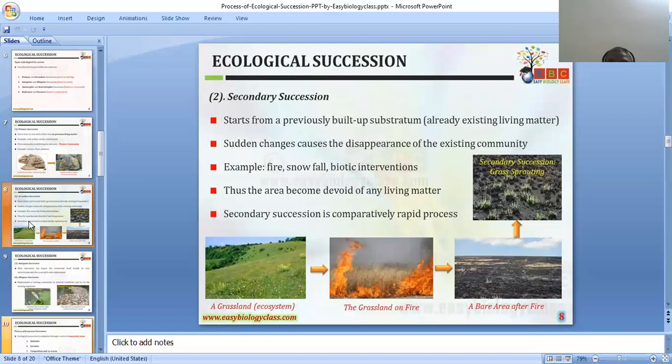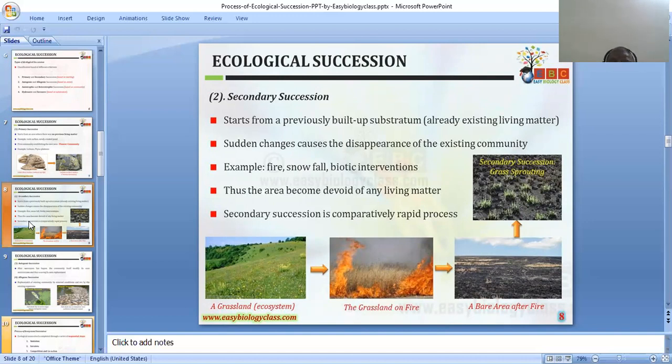Just you can see the picture. In a grassland ecosystem, the grass will be the first pioneer organism in that ecosystem. After that, due to fire, a bare area is found. After a few days, secondary succession starts, with grass seeding again and sprouting. That is called secondary succession. See, I have shown the picture here.